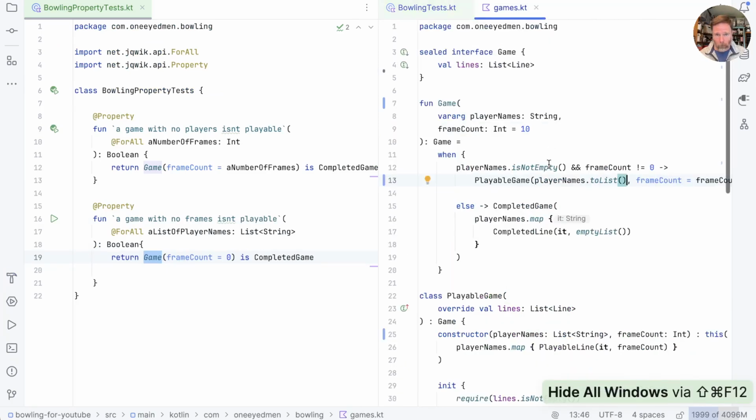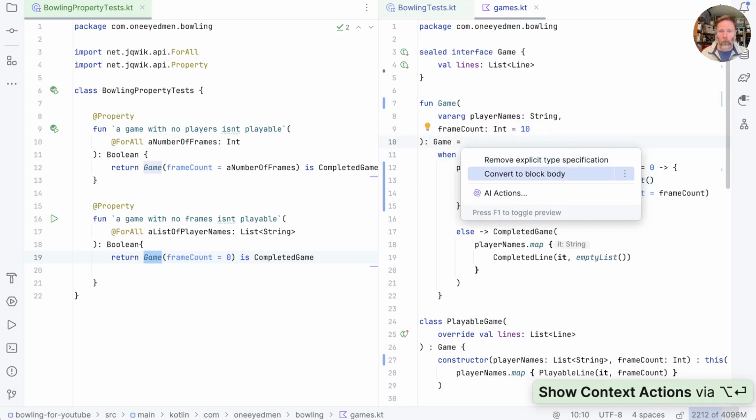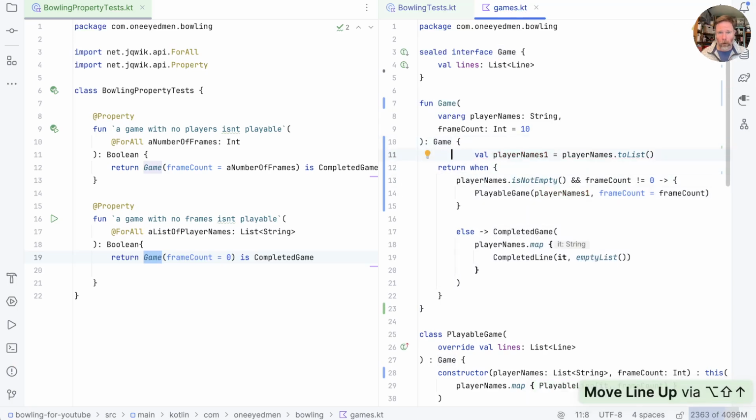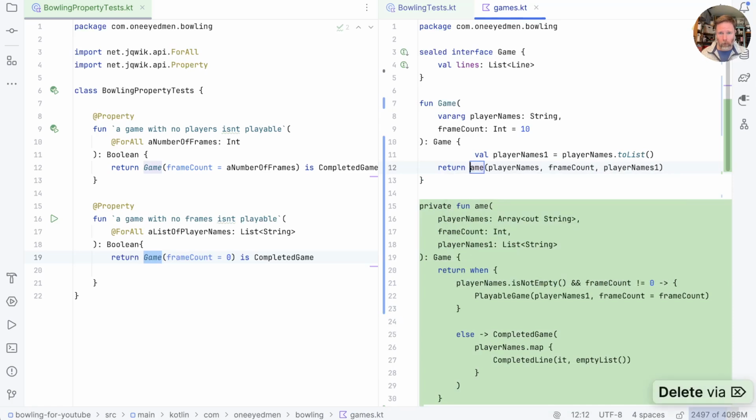And now back to games. We want a version of this that takes a list. So I think if we pull this into a variable and then make this a block body, move this up to there, and now extract this thing. It's also going to be called game.